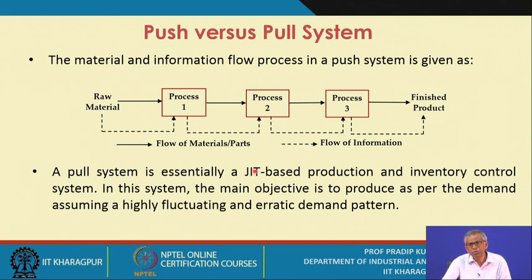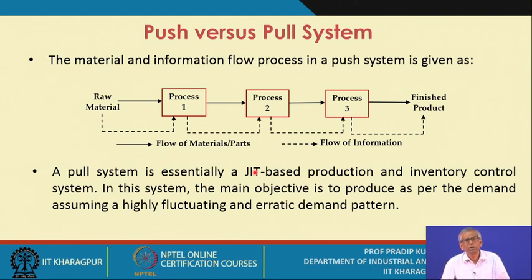But if you try to adopt the JIT based production and inventory control systems, the first thing you have to do is convert the existing push system into a pull system. So already the circumstances may be forcing you to change the push system to the pull system.